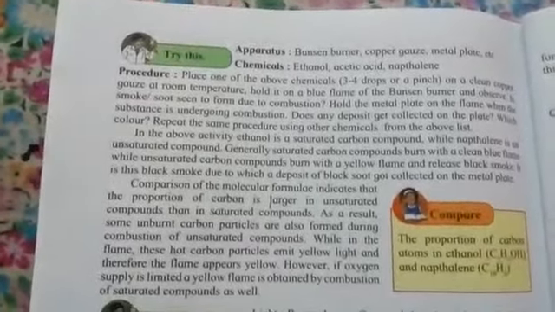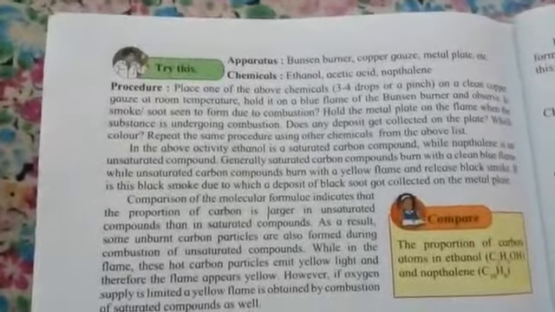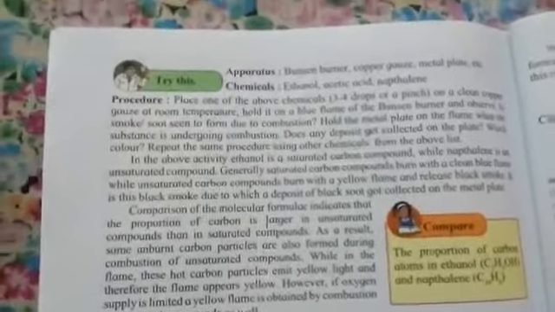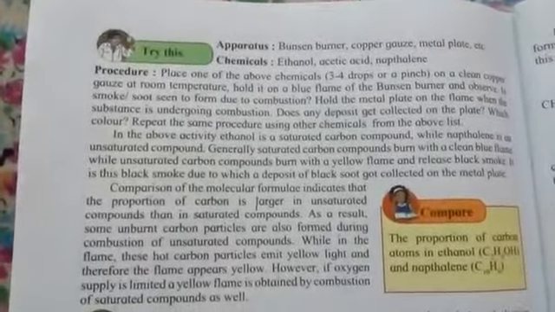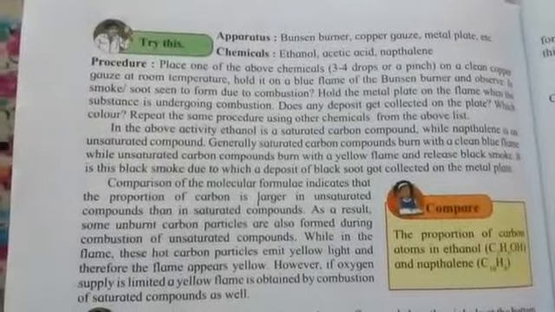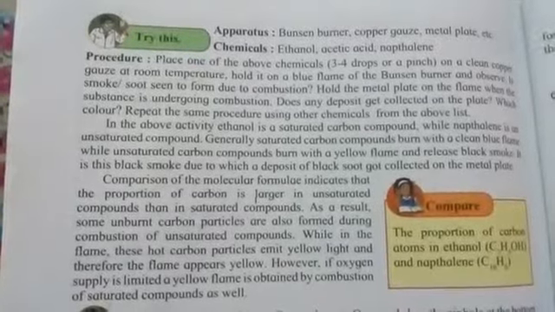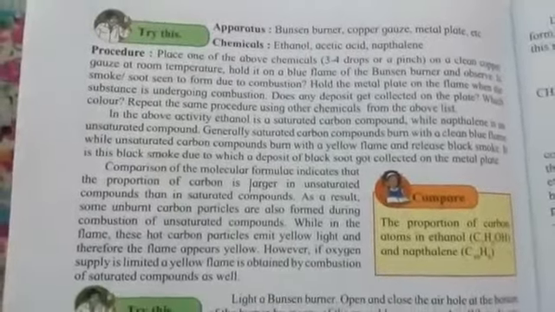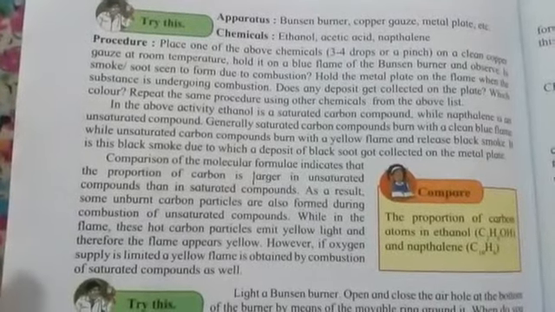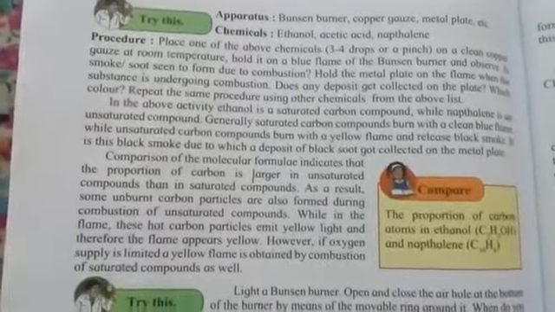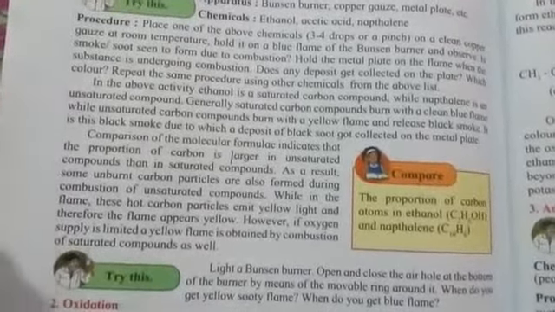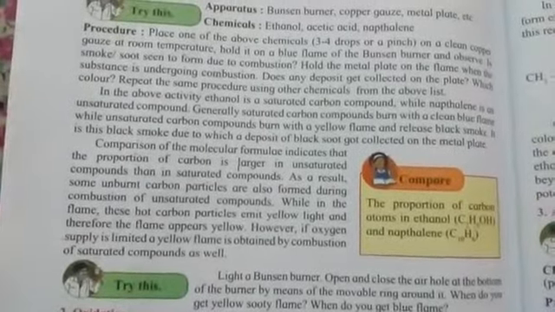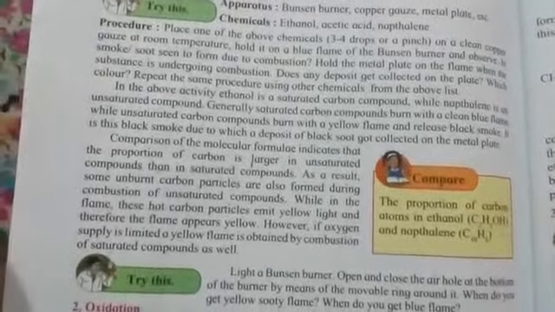Now what will happen here is that you have to take some amount of ethanol or naphthalene on a copper gauze. The copper gauze is going to be a strip of copper, and on that you will place a little sample of ethanol, and then you will burn it with the help of the Bunsen burner. Then you will notice that it is going to be a clean flame. Why is it so? Because saturated carbon compounds will burn with a clean blue flame, because there is a smaller amount of carbon atoms present in them.